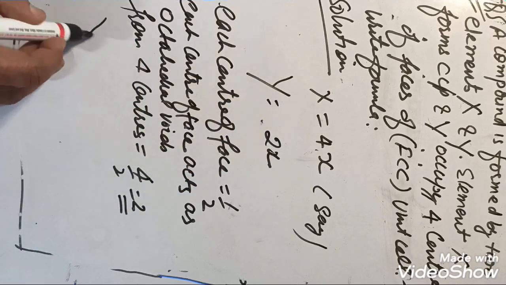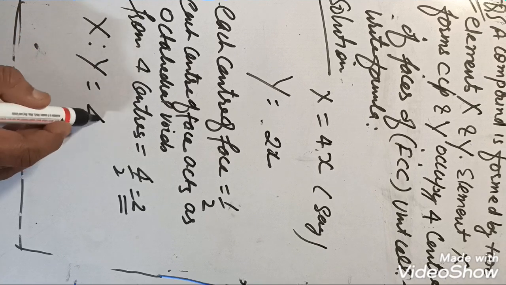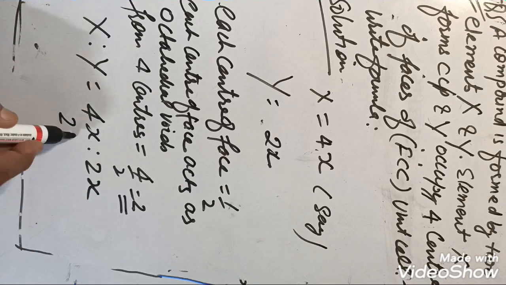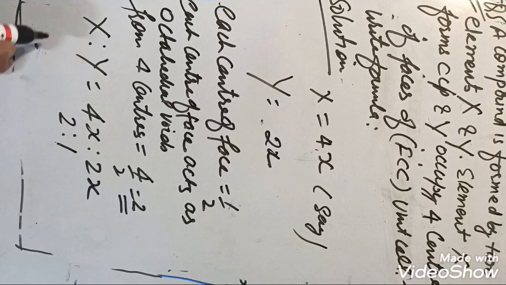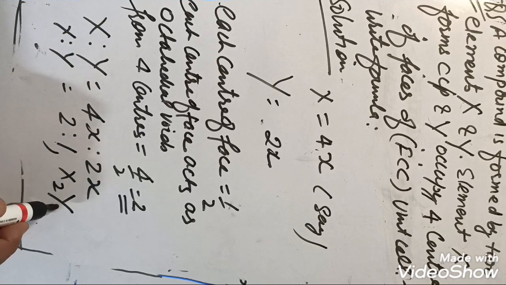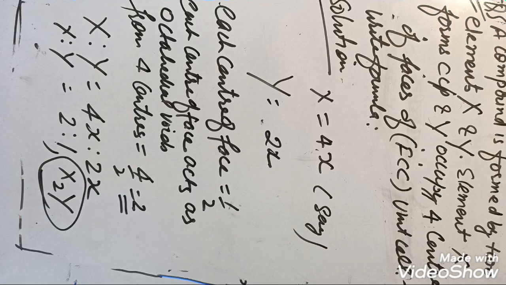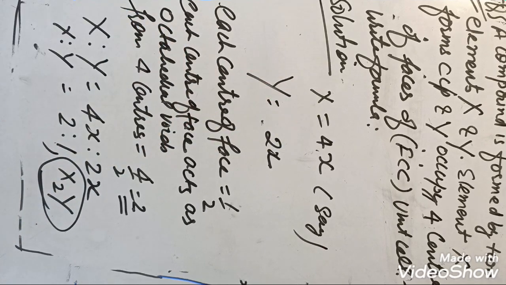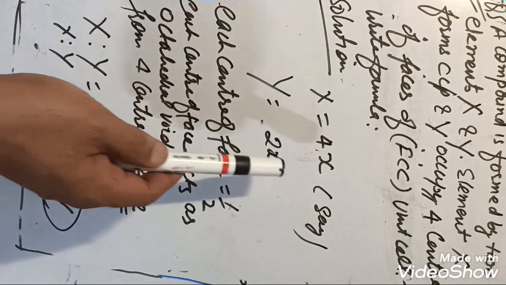So what is simple ratio? X is to Y is equal to 4x is to 2x. That is 2 is to 1. Then formula will be X2Y. Simple. Again, X is 4x. Why we have taken 4x? Suppose x is a simple number, simple ratio.